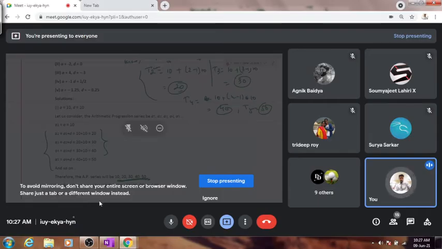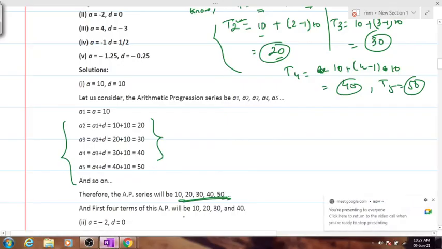Kindly confirm everyone, yes, no. Yes, sir. Should we move on to the second one? Now the second one is this one. Please type it out in the chat box. Let's see how many get the correct answer. A has been given to us as minus 2, D is given to us as 0. Tell me what will be the first 4 terms.